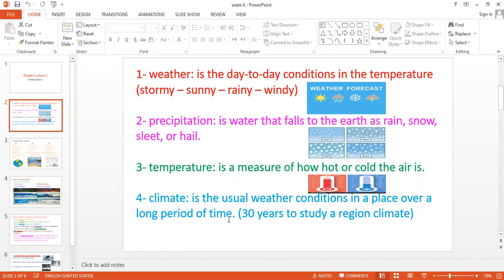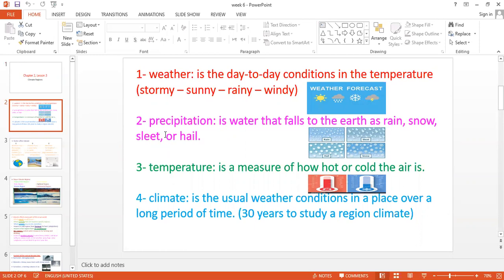Scientists test the climate for around 10 years and more to declare the climate of a specific region. So climate means the conditions for a long period of time. If we check the summer and the winter in Saudi Arabia, both are hot. It's very hot. This is climate because it's for a long period of time.